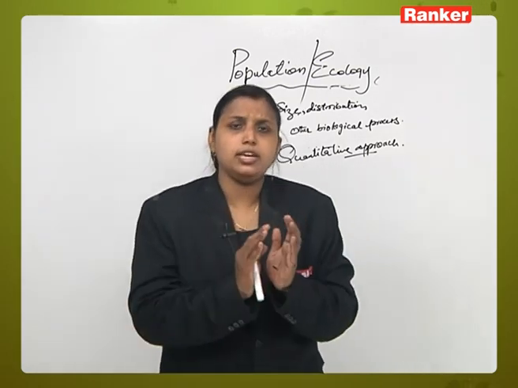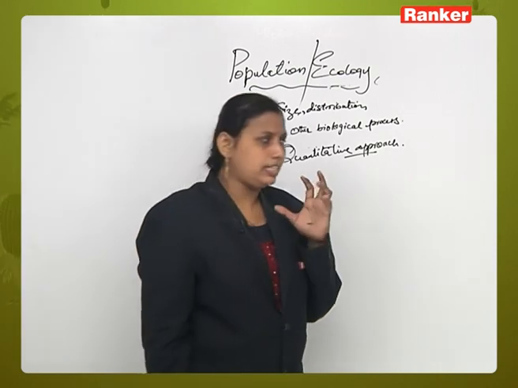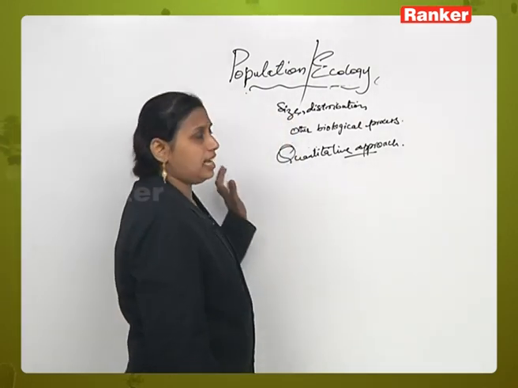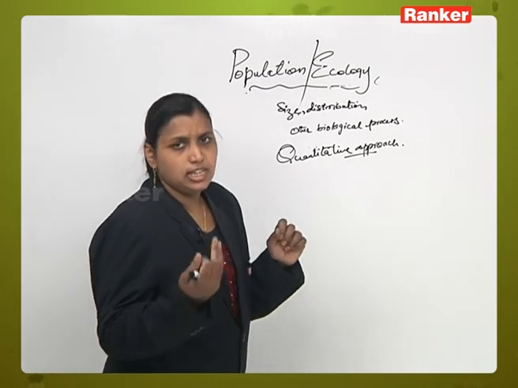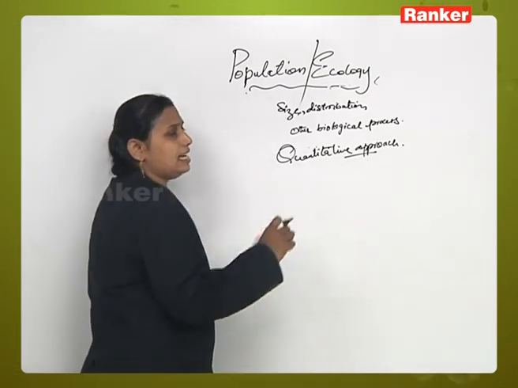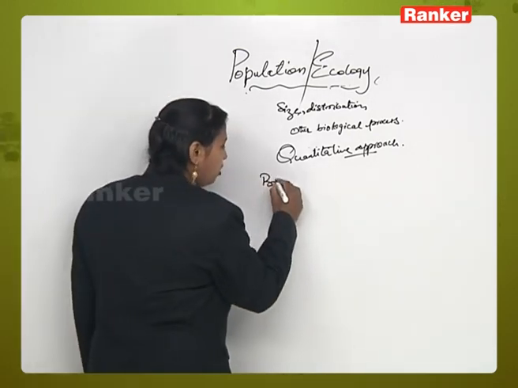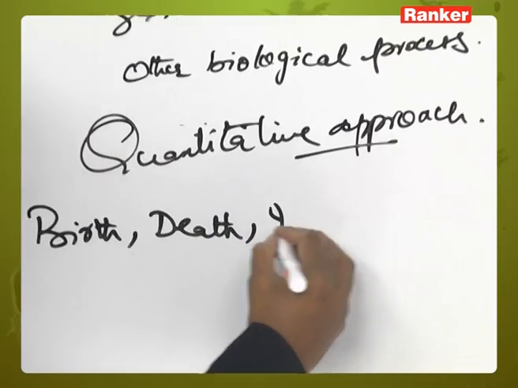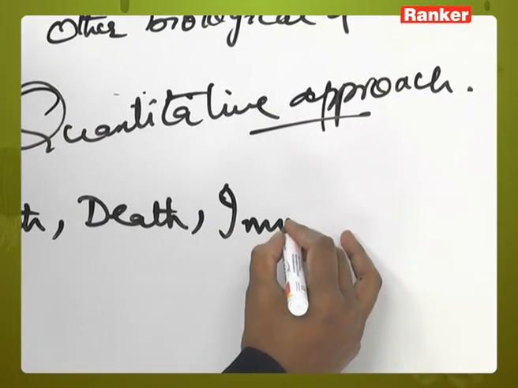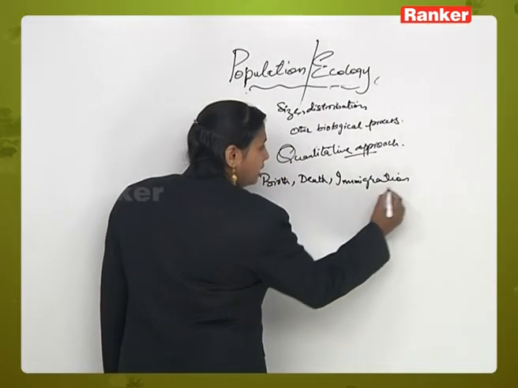You got my point. Now, here we are supposed to talk in terms of population. So, in populations we will take into consideration certain characters like the birth rate, the death rate, the immigration and the emigration. So, what are the characteristics when we are studying population ecology? We consider the birth of the particular population, the death of that population, the immigration and emigration.